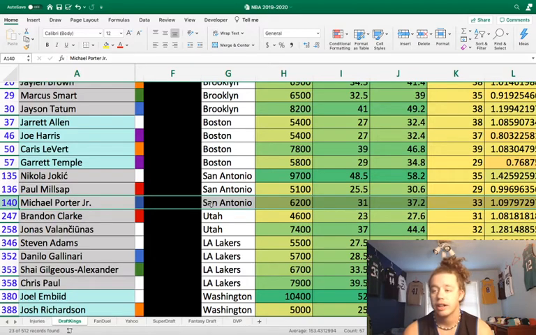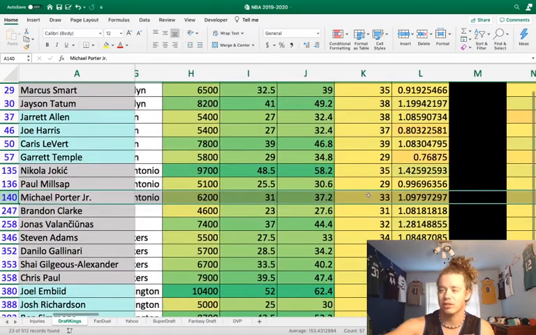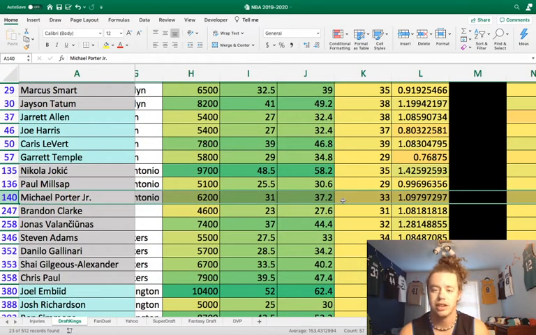But I don't care. Michael Porter Jr. is just really good. He's a really, really great offensive player who's a high point-per-minute producer. We saw him drop 37 last game, and he's getting the minutes. As long as he's getting the minutes, the upside is there for him to absolutely hit that ceiling at 6,200.